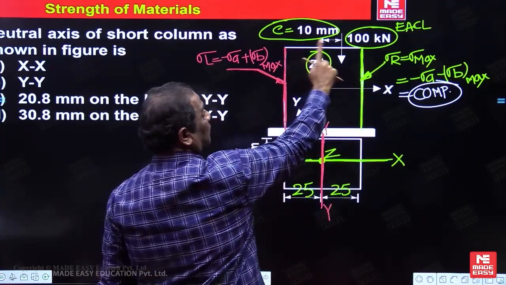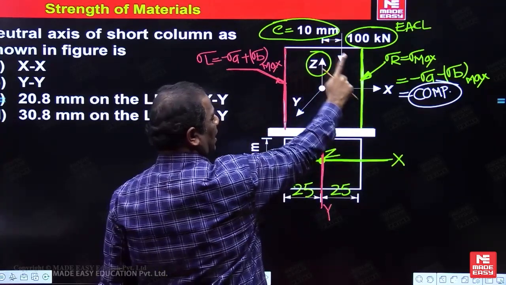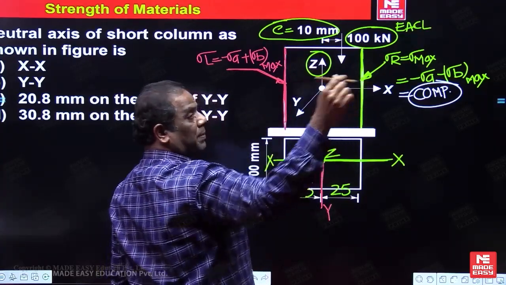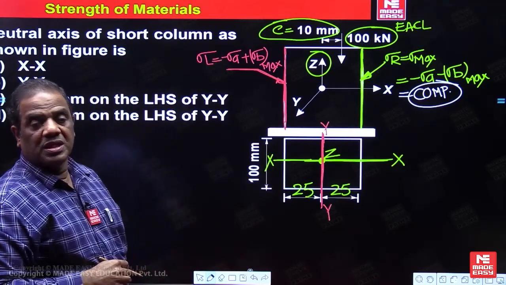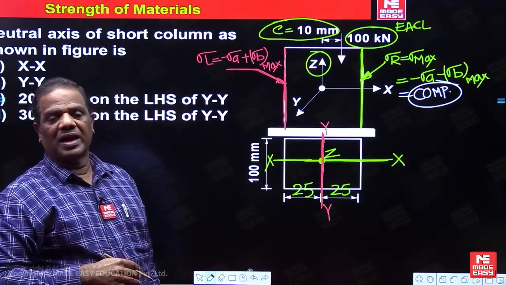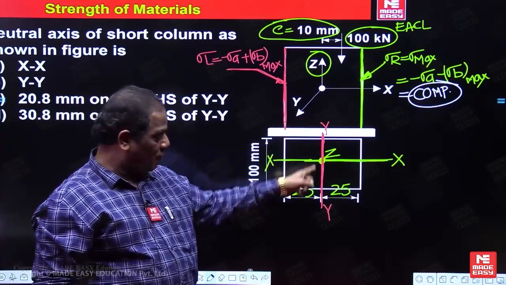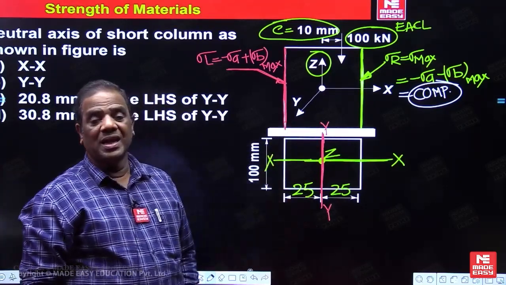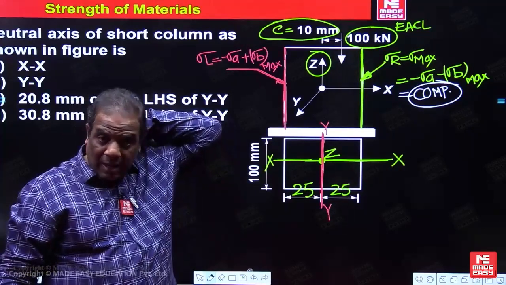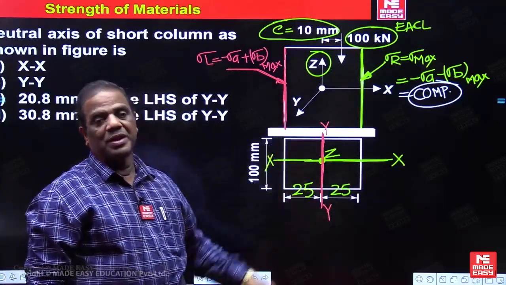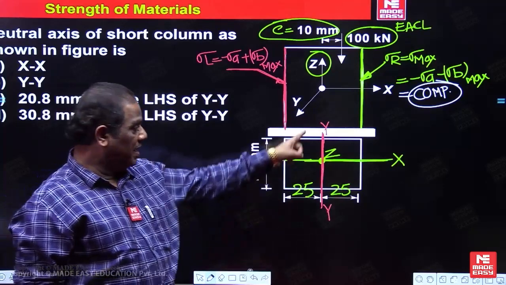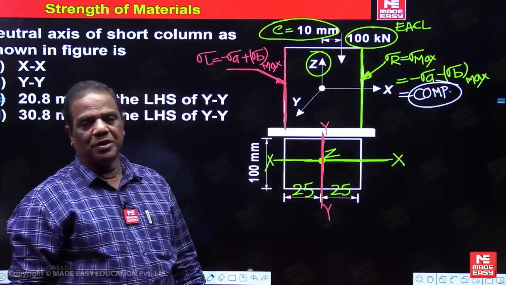This is in the plane of this digital board. That is a vertical plane. For this plane, which axis is perpendicular? Y. So this couple is acting about YY. So YY will be the neutral axis, about which the bending couple is acting. When the bending couple is acting alone, YY will be the neutral axis.